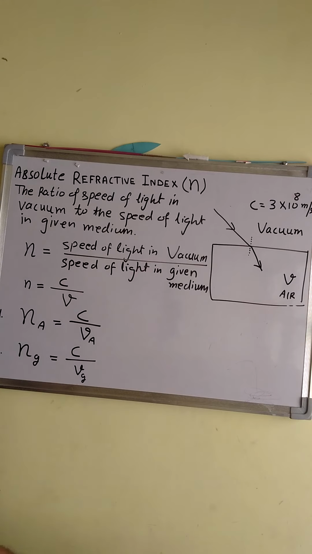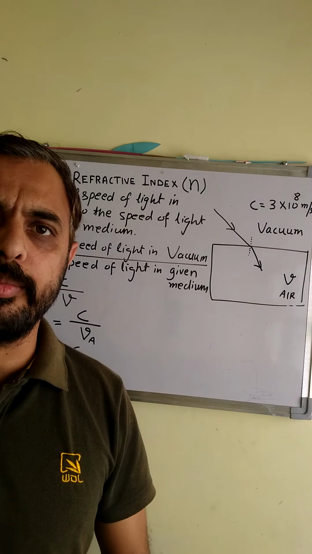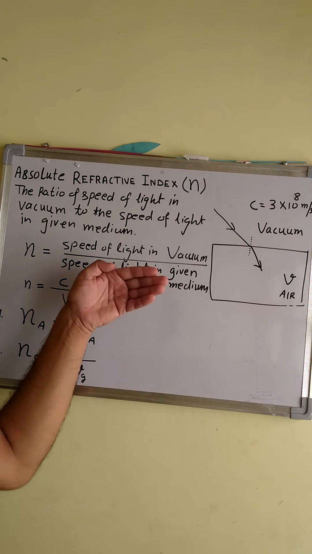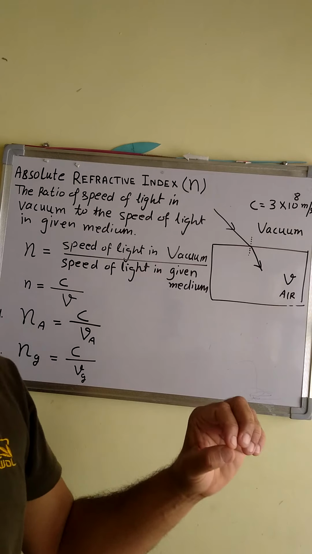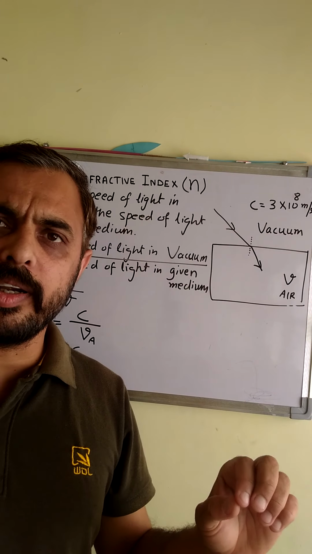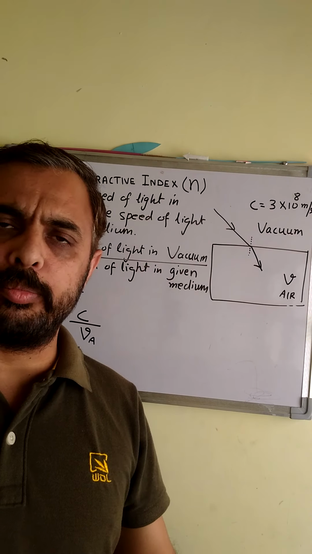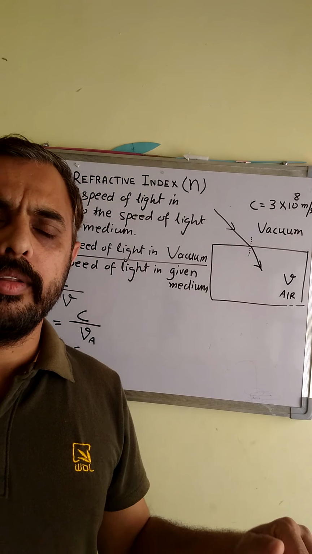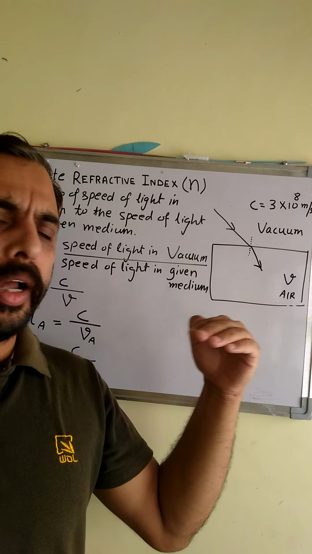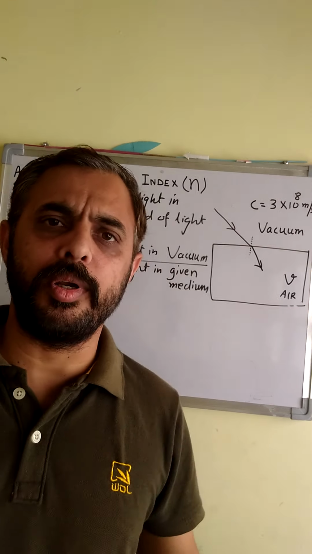Similarly, we can go for other mediums also, water. So it will be N_W is equal to C upon V_W. You can go for any other medium. It was a small topic, and you have to take into consideration that refractive index is a ratio of speed of light. Numerator has to be vacuum always and denominator has to be the given medium.